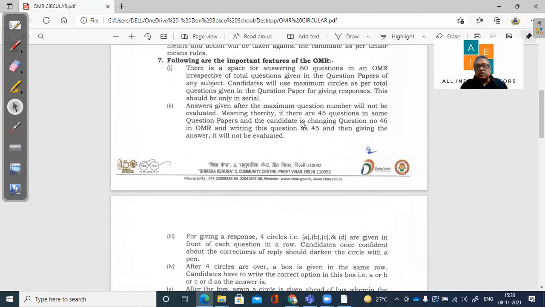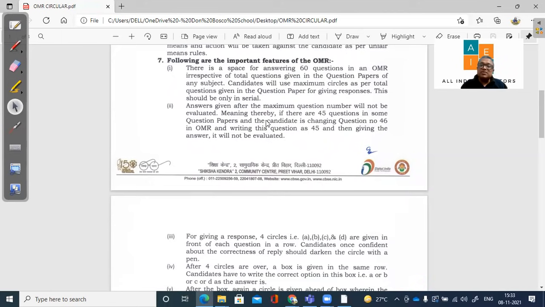So here in the question, please remember that no question order will be changed. Also remember that you should not attempt more than what is required. If you are attempting more than what is required, for example, if in section A, let me take maths, you have 20 questions, you have to attempt 16. If you are attempting 17 or 18 questions, only the first 16 will be evaluated. They will not see 17 and 18.